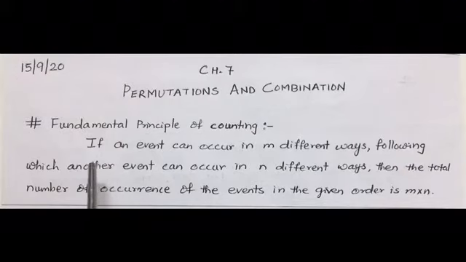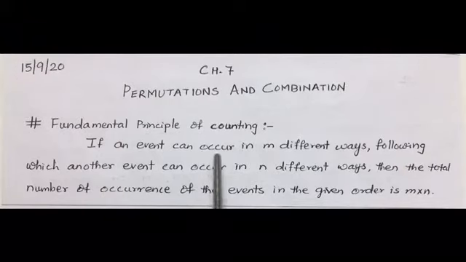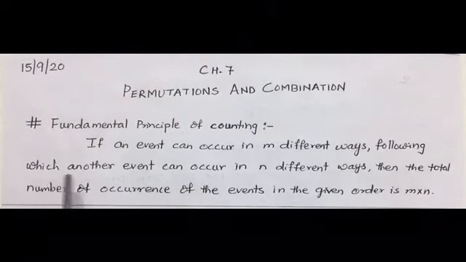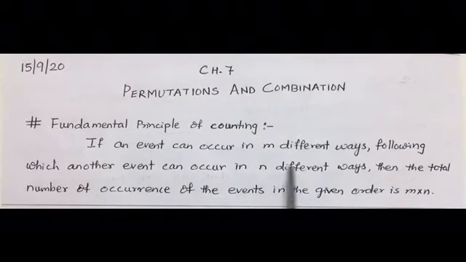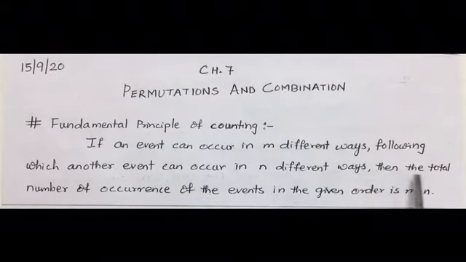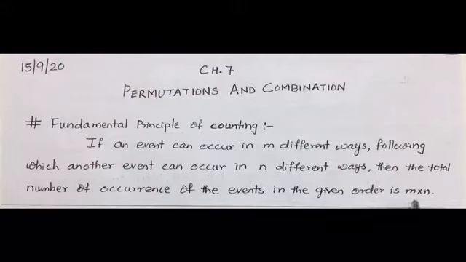It is, if an event can occur in m different ways, following which another event can occur in n different ways, then the total number of occurrences of the events in the given order is m into n.